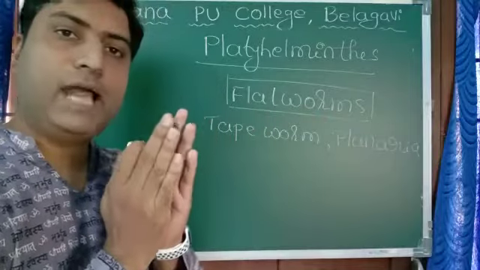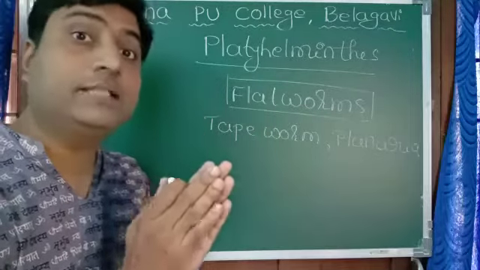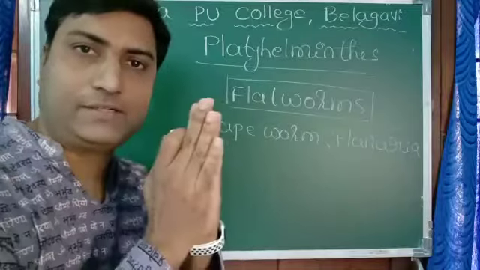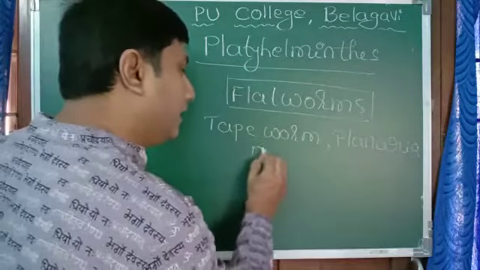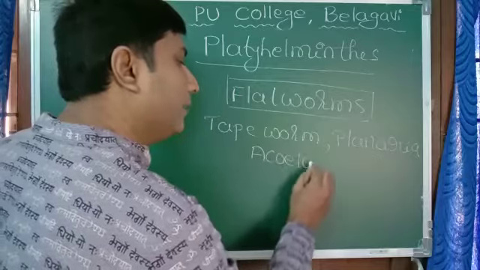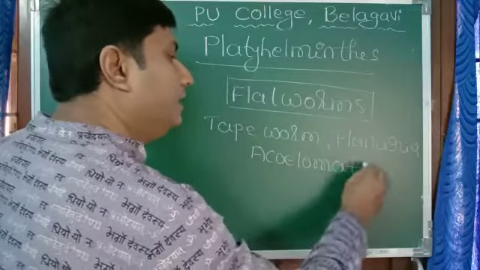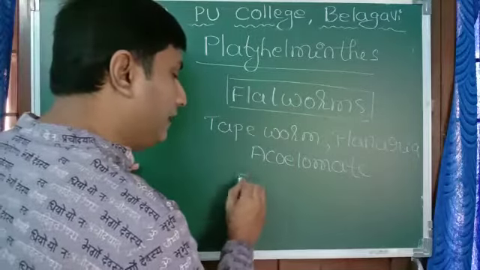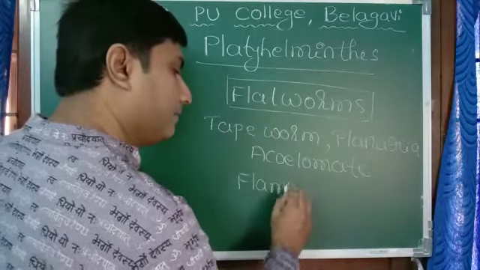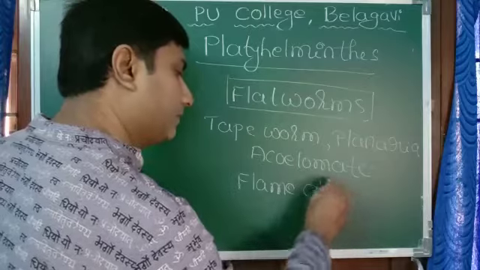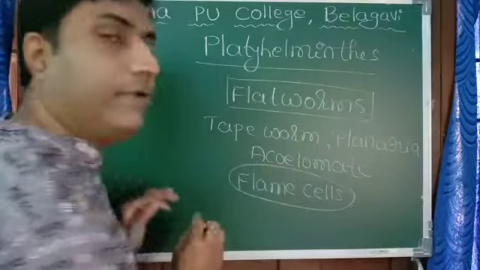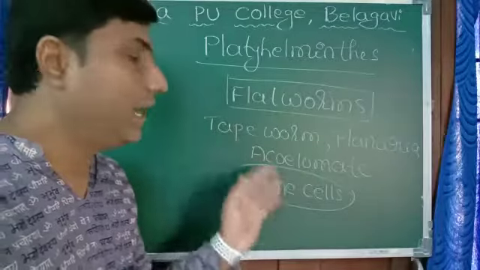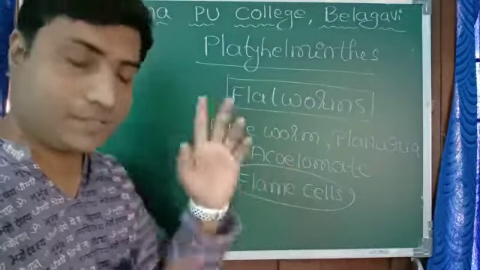Since they are very flat, it's very clear that they don't have coelom. They don't have a body cavity because they are very flat. As a result, they are called acoelomate. And these Platyhelminthes have a special type of cells called flame cells, which are excretory in function.